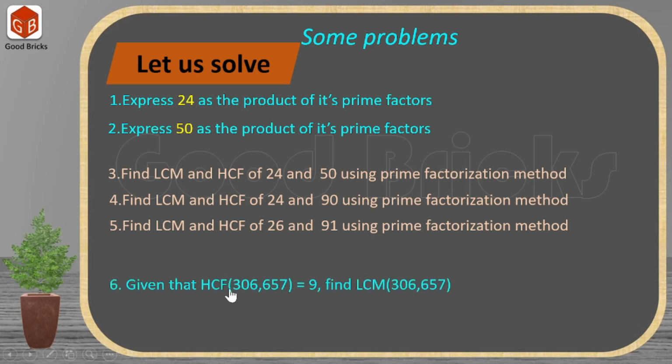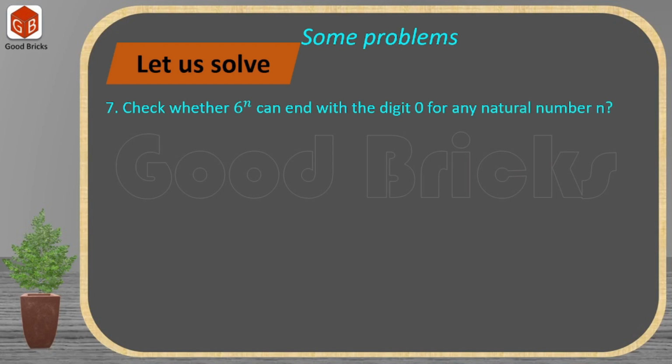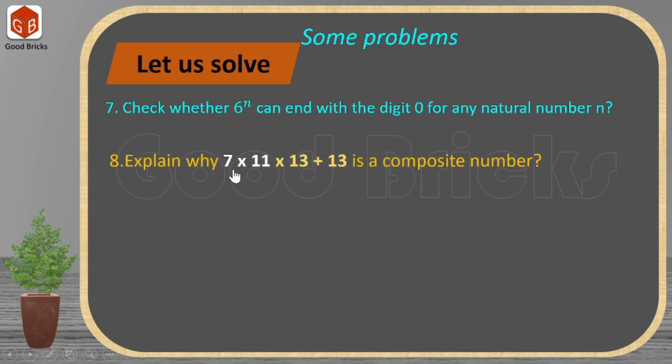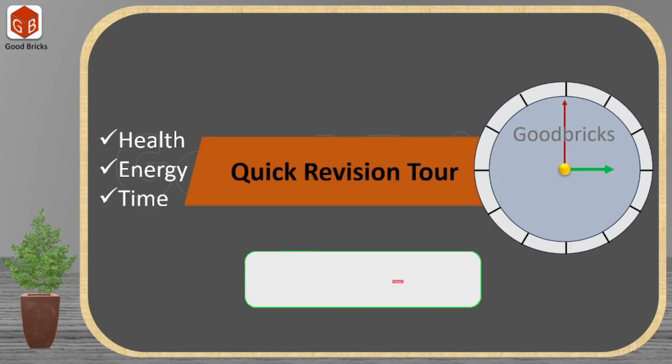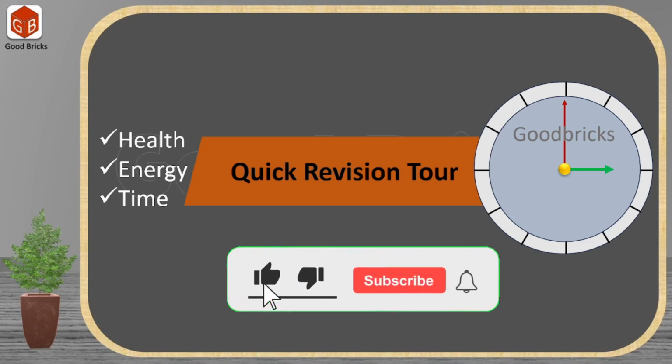When they have given HCF of two numbers, we calculated LCM, and we also checked whether 6 to the power of n can end with 0 or not. We also discussed the reason why this given number is a composite number, and we discussed one word problem based on LCM. In addition to all these things, we also discussed how to prove the given numbers as irrational numbers.